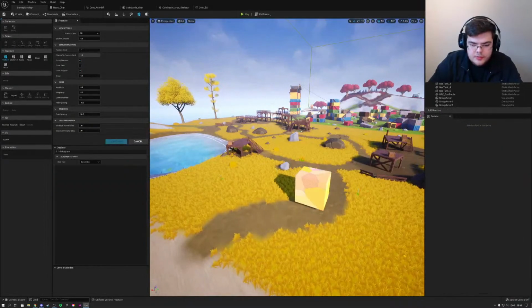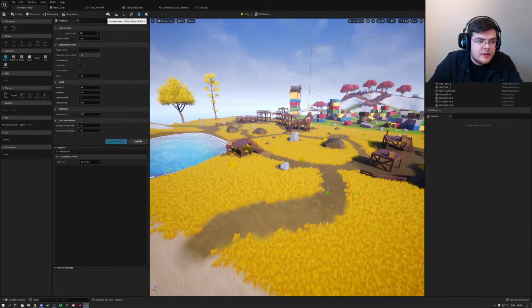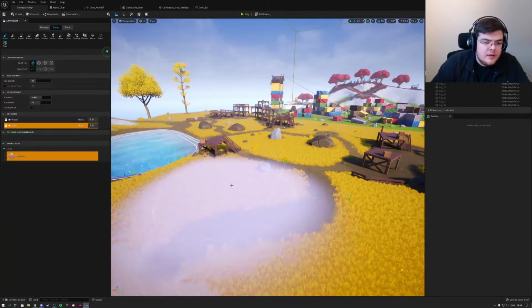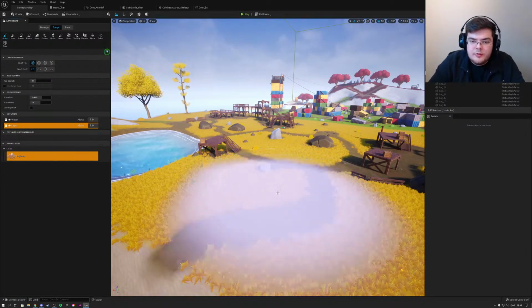Okay, so we still have this box in here. Let's delete it. I checked it out. That's what I want. We have the backup of it, right? I got a backup. This is, of course, just our Unreal Engine 5 project.